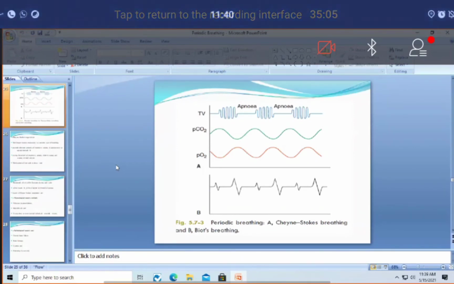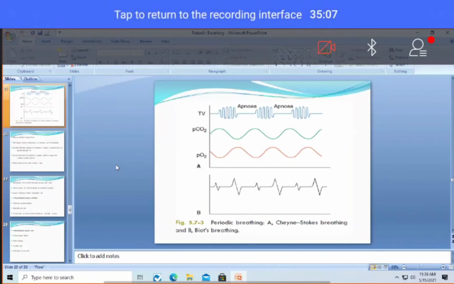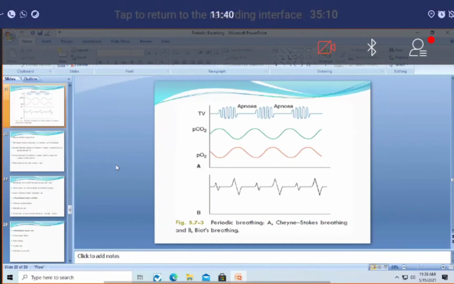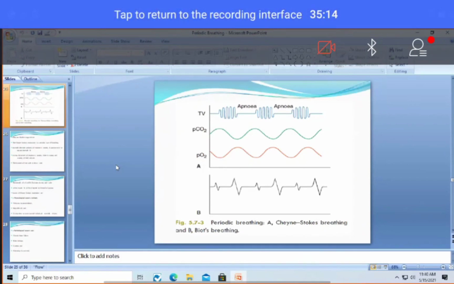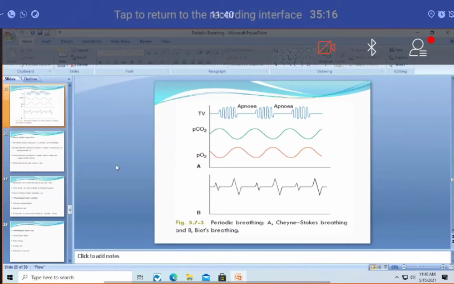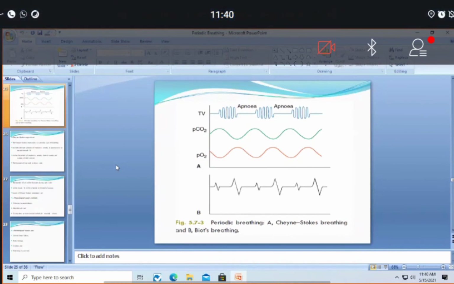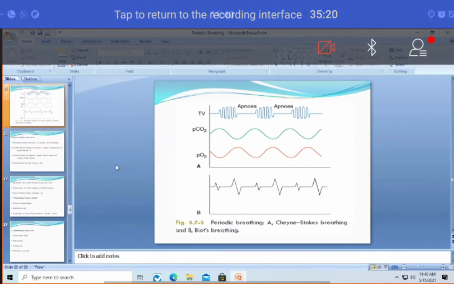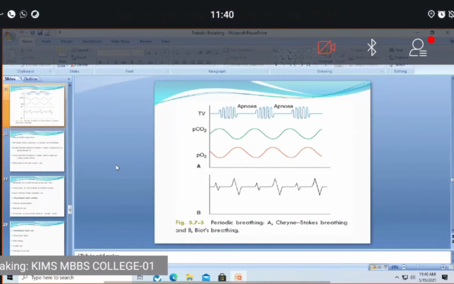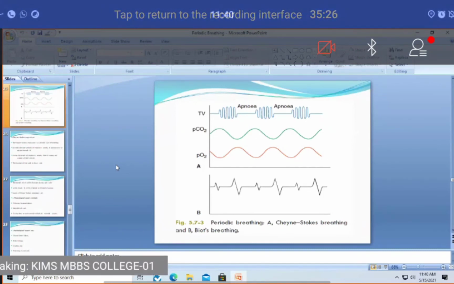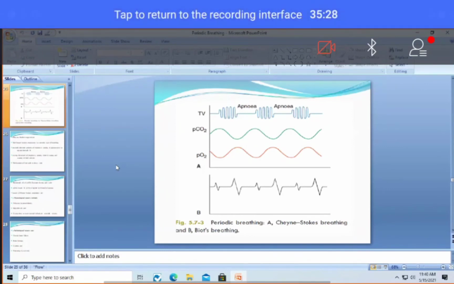You understood this point? Can I go to the next concept? Right. Then, can anyone tell me, no, I already told you this concept. You can apply this concept and tell me, anyone, why there is waxing and waning of respiration during the respiratory activity in Cheyne-Stokes? I already told you this concept just now.